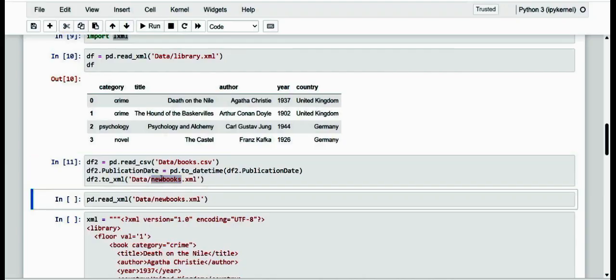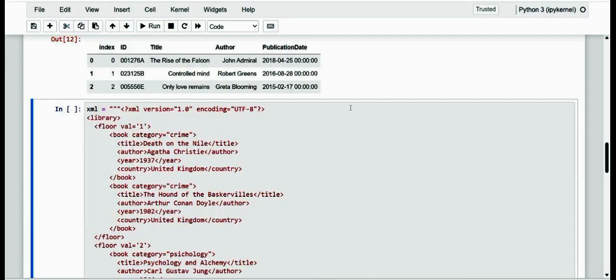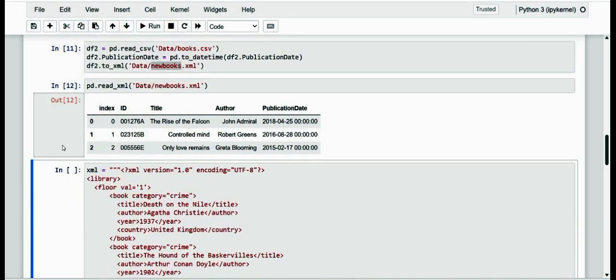Here what happened is that we saved it in the form of an XML file that we have just created. If you want to see the content, see here, this is the exact content we had. And as a result, we will obtain a data frame here.